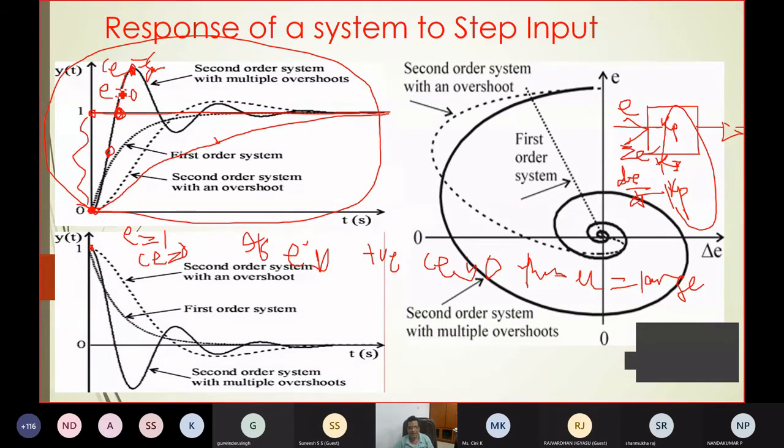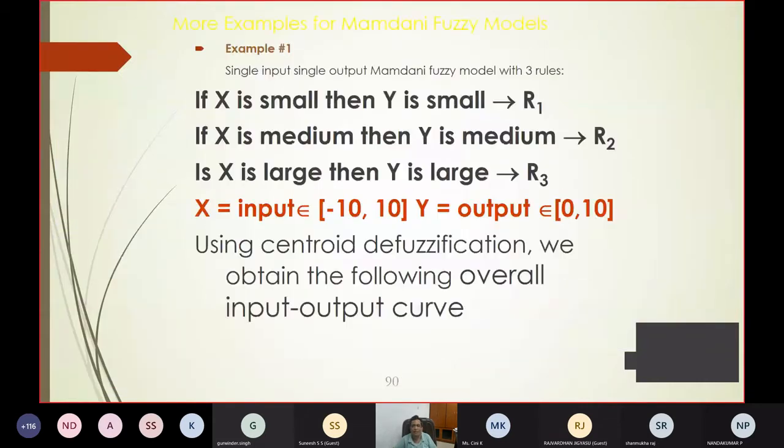Similarly, for change in error you may make 7: positive large, positive medium, positive small, 0, negative small, negative medium, negative large. Depending on the number of fuzzy sets you create for error and change in error, your number of rules goes on increasing. If it is 3, the number of rules will be 3 into 3, 9. For 7, 7 into 7, 49. For 5, 5 into 5, 25. That is known as a fuzzy inference system. I hope you have got some idea about the fuzzy.